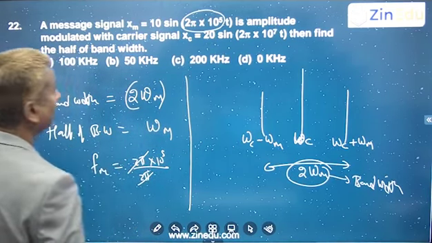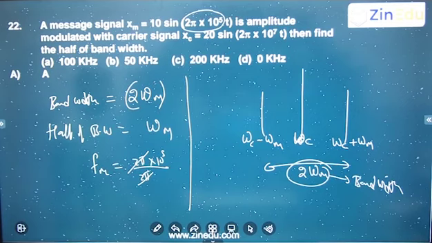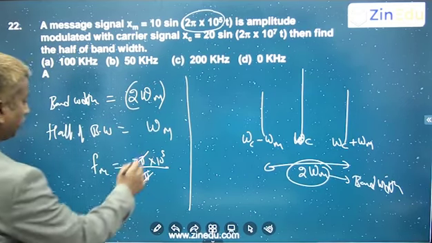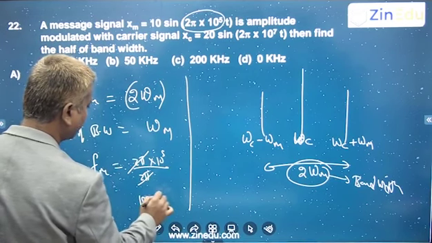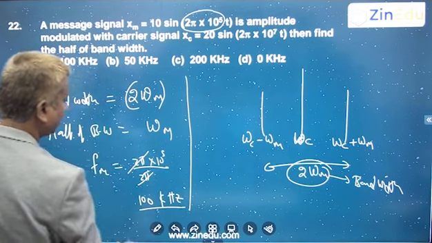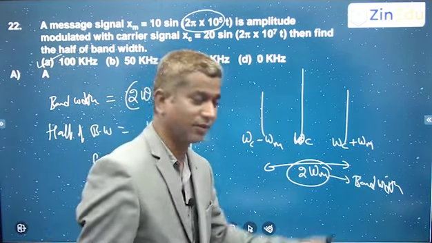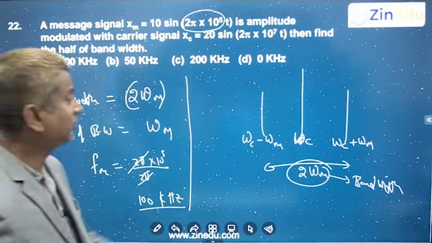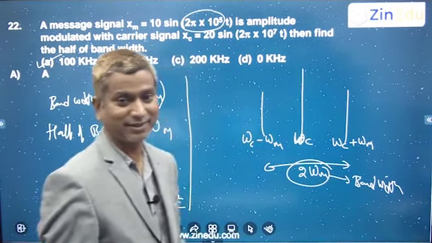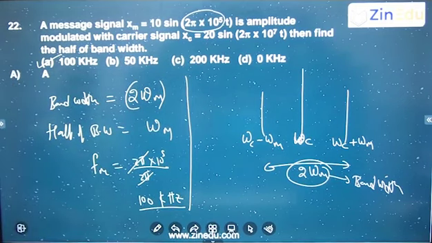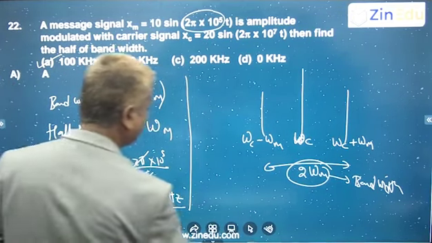10 power 5 hertz frequency they have given, not in radians per second, they have given in hertz. So you can say 100 into 10 power 3, which is 100 kilohertz. Simple. This will be the bandwidth. These two are called side bands. All right. Next.